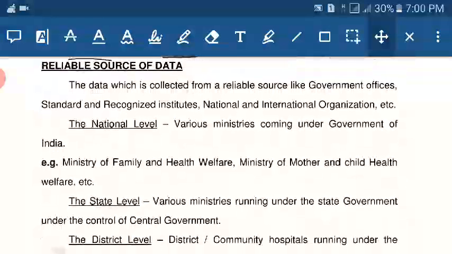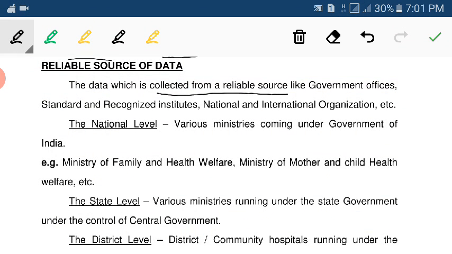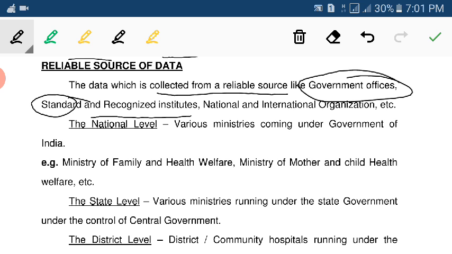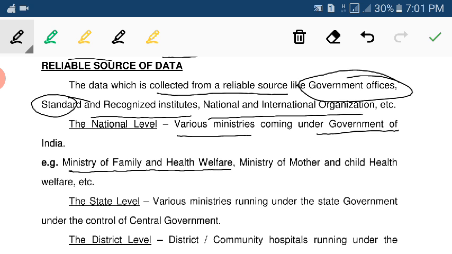The data is collected from reliable sources like government offices, standard and recognized institutes, and national and international organizations. At the national level, various ministries come under the government of India, for example, the Ministry of Health and Family Welfare and the Ministry of Mother and Child Welfare.